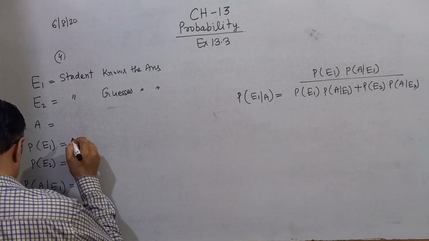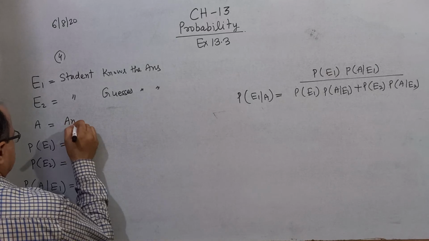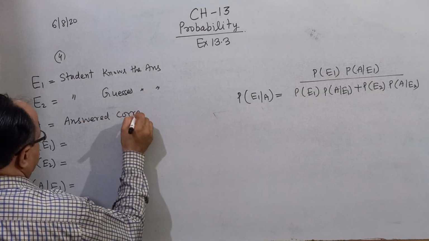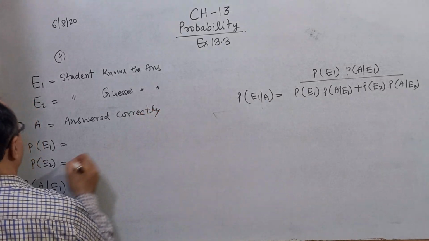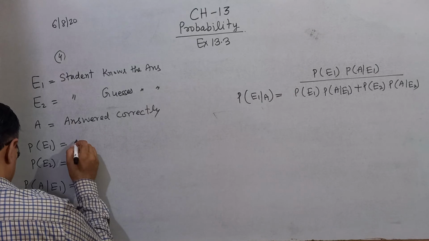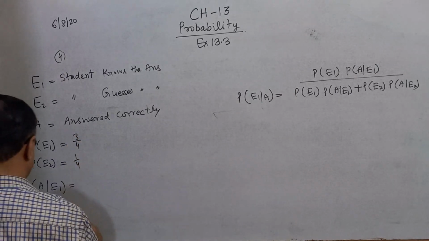And A means answered correctly. The probability that the student knows the answer is 3/4, and guesses the answer is 1/4.